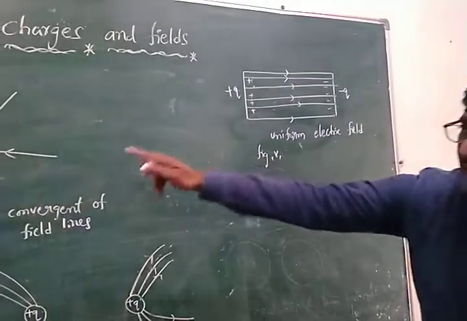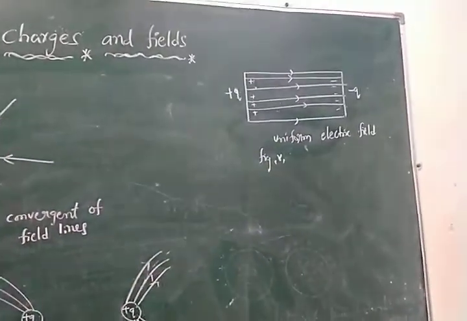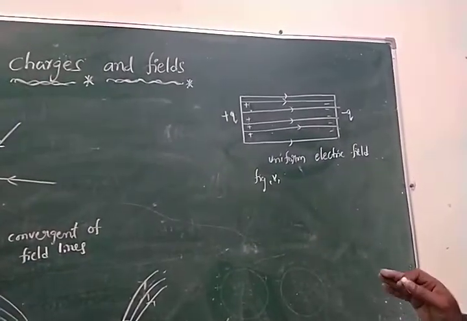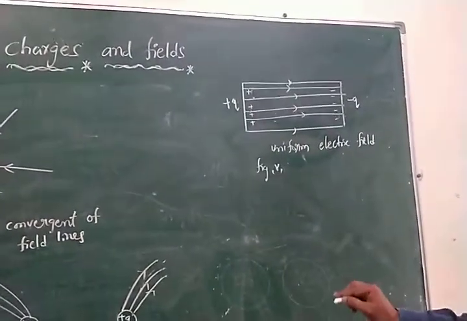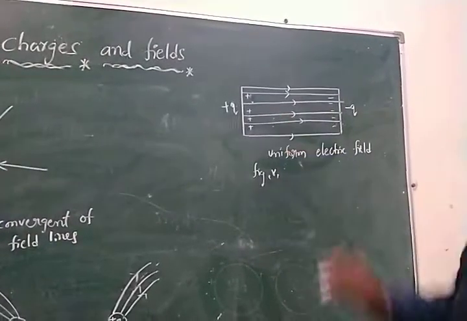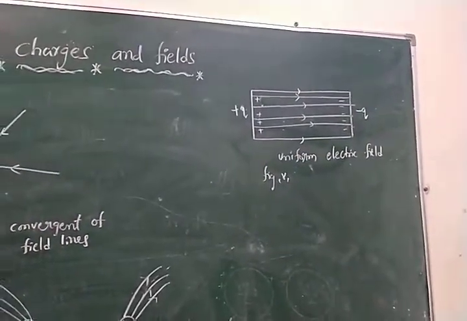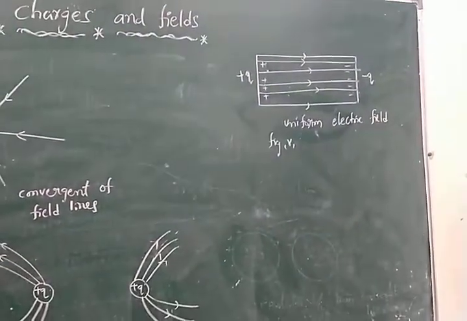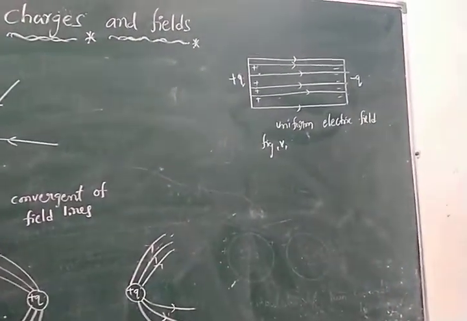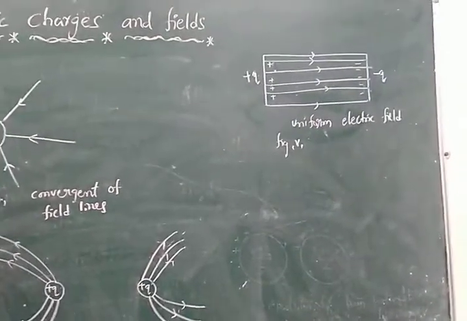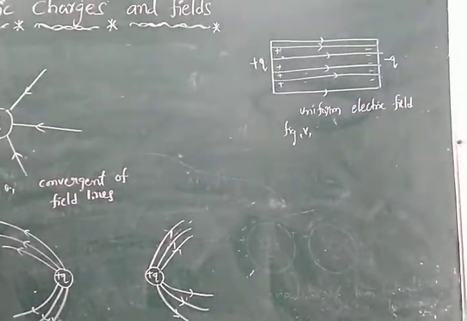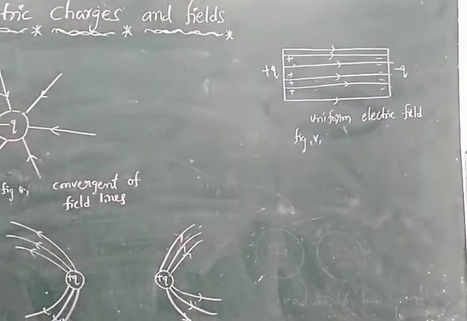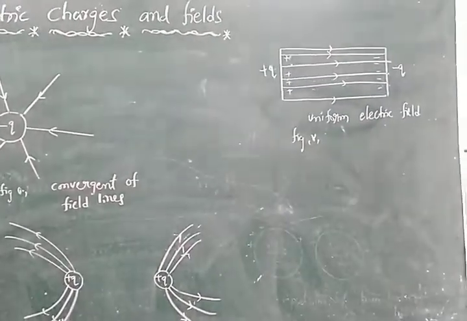Now observing the 5 diagrams, see what we understood from them. Here we can observe in the 5 diagrams that two electric field lines do not intersect. Two field lines do not intersect, because at the intersection point they would have two different directions. It is impossible. That's why two electric field lines do not intersect.